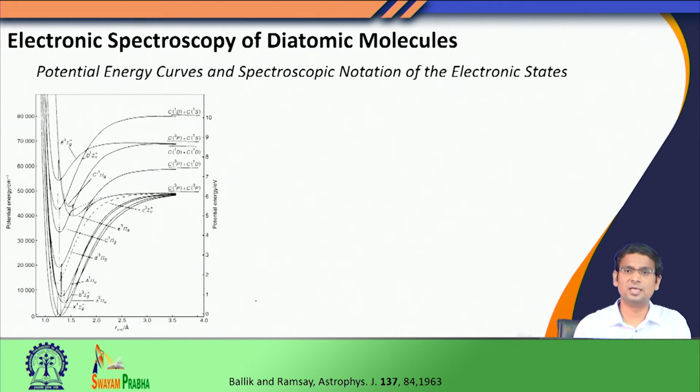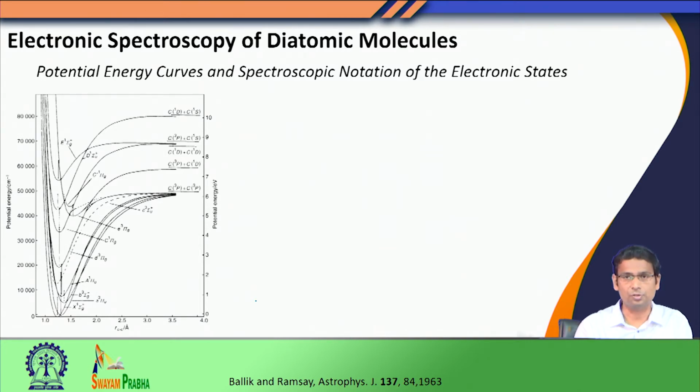We did this exercise, for example, for helium atom, where we took one electron from 1s2 orbital of helium atom and put it in 2p or 3p, and from there we took the 2p electron to 3s and 3d, and thereby we generated many electronic states, and this transition between one electronic state to another electronic state would show up in an electronic spectroscopy when we use UV or visible radiation for it.